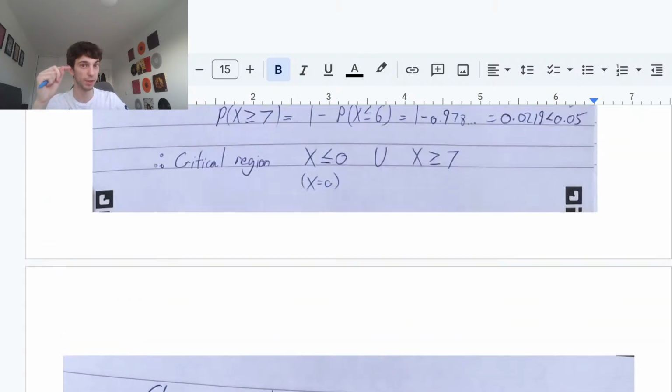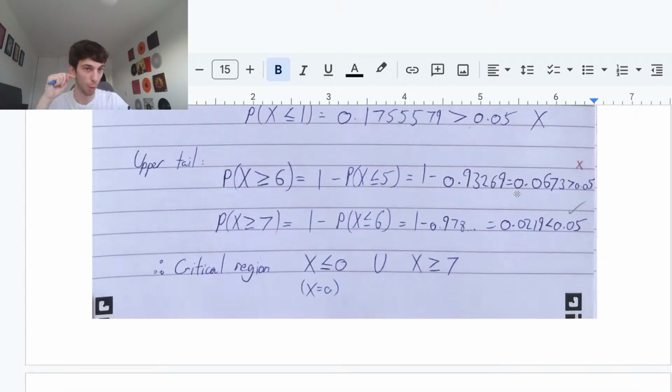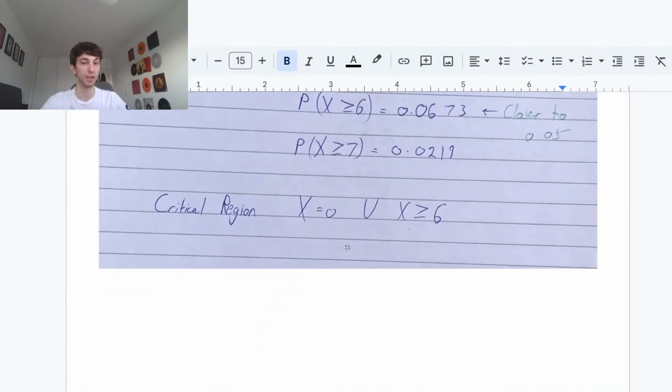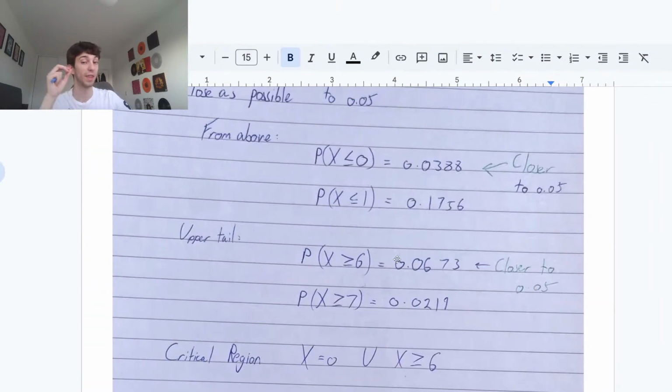Looking at the upper tail from before, we had 0.0673 for the probability that x is larger than or equal to 6, and 7 was 0.0219. Which of these is closer to 0.05? If you can't do it in your head, you can plug it in your calculator. It would be the probability that x is larger than or equal to 6. So our critical region this time will be x is equal to 0 or x is larger than or equal to 6. So it does change when you want closer to.